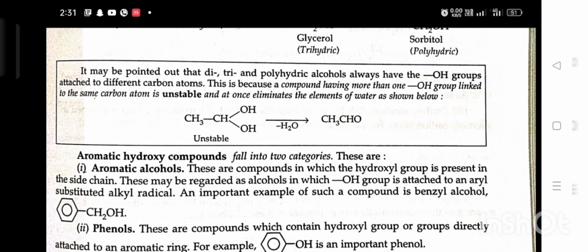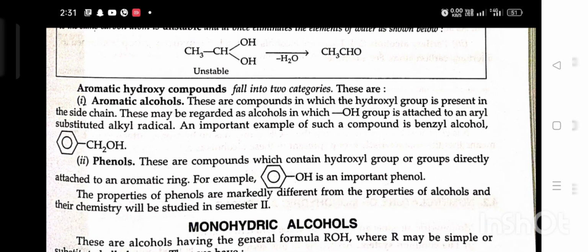Aromatic hydroxy compounds fall into two categories. These are aromatic alcohols and phenols. Aromatic alcohols. These are compounds in which the hydroxy group is present in the side chain. These may be regarded as alcohols in which the OH group is attached to an aryl substituted alkyl radical. An important example of such a compound is benzyl alcohol.